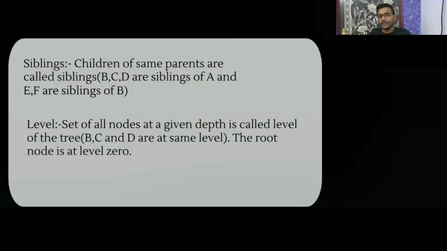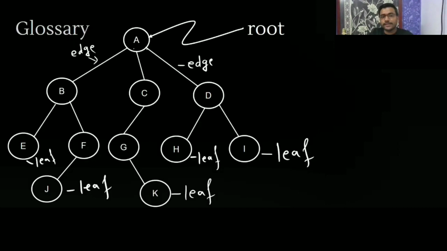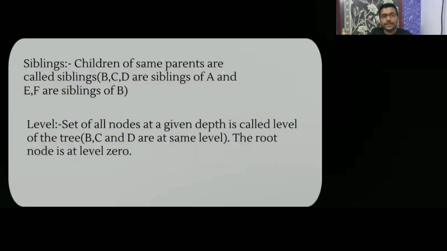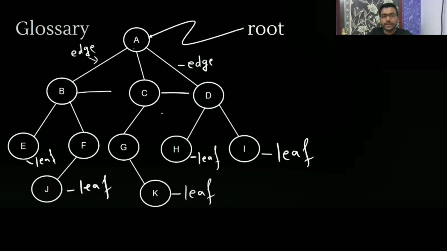Now, what is a sibling? Just like we say that my brother and I are siblings. Children of the same parent are called siblings. Like this is the parent and its children are B, C, D. So B, C, D are siblings. Now what is the sibling of B? E, F. What is the sibling of D? H, I. Understood? The siblings of D are H, I.